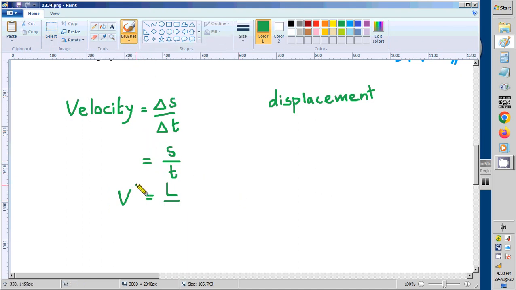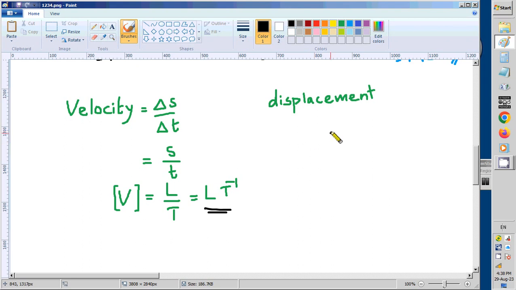We have to write the brackets, because we are now writing dimensions, not values. s is a distance, t is a time. So what we get is L t minus 1. So this is the dimensions of velocity.